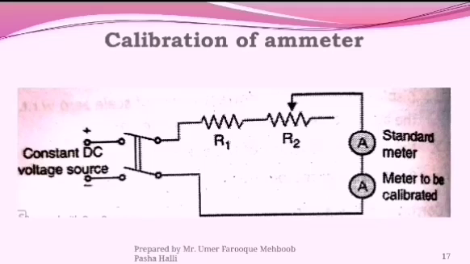So if you find the value of the error between the two meters, that is the standard meter and the calibrated meter, then consider I1 flowing in the standard meter and I2 in the calibrated meter. So error equals measured value minus true value divided by true value, that is I2 minus I1 divided by I1.